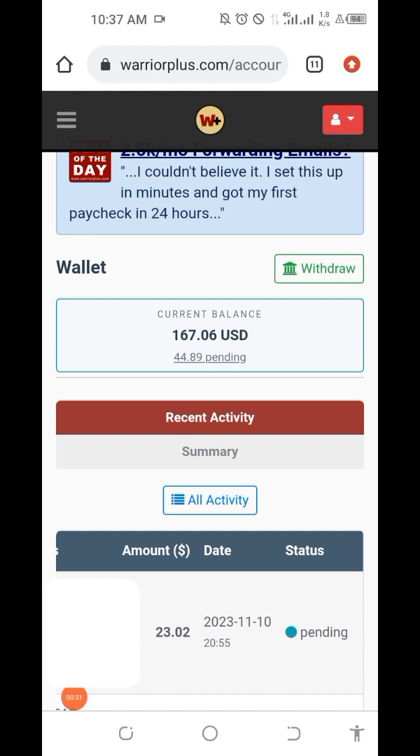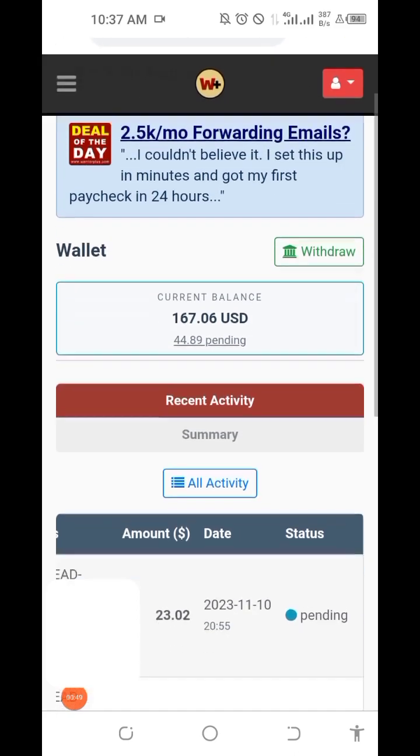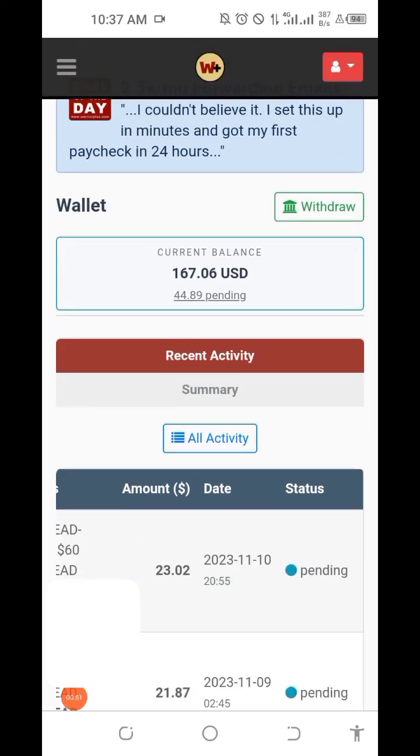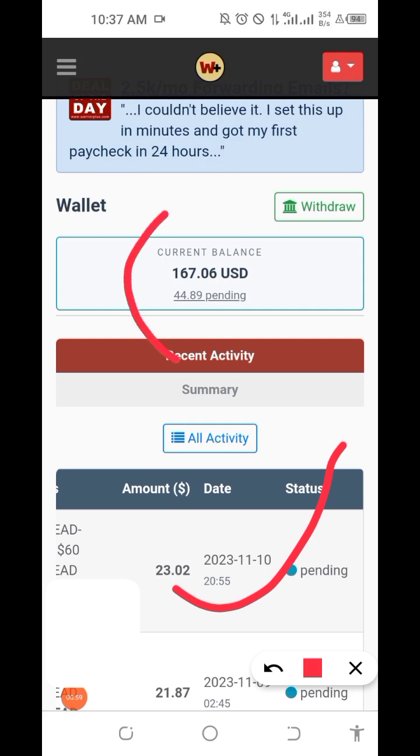This is Warrior Plus, and you can start this right now. All you need to do is understand that you need to put in the work. There's no free money on the internet. You need to work and have the money. These are the digital products I'm selling here, and if you can see the date, this is November 2023, and I just made this amount of money here.